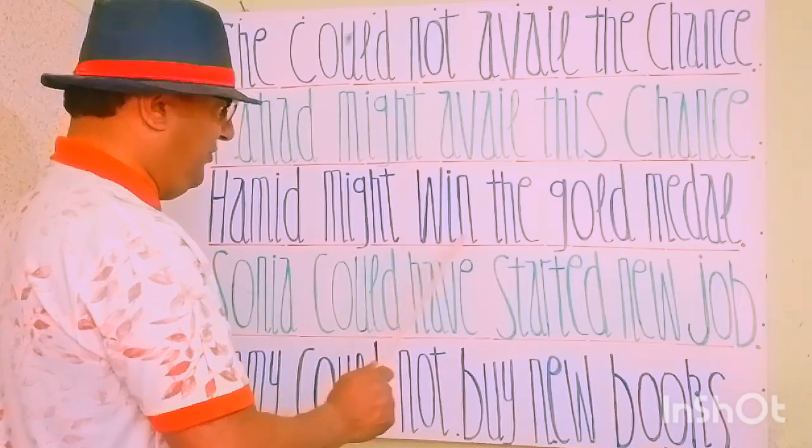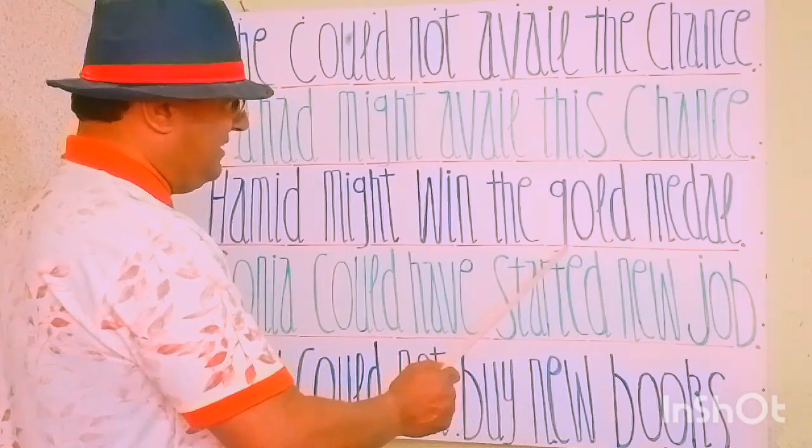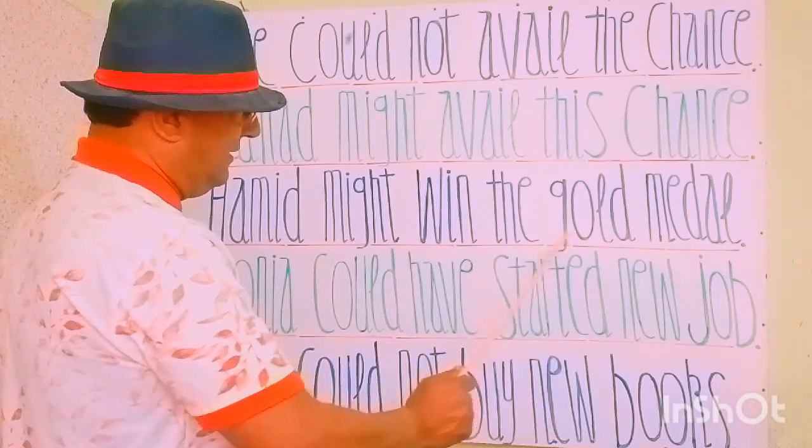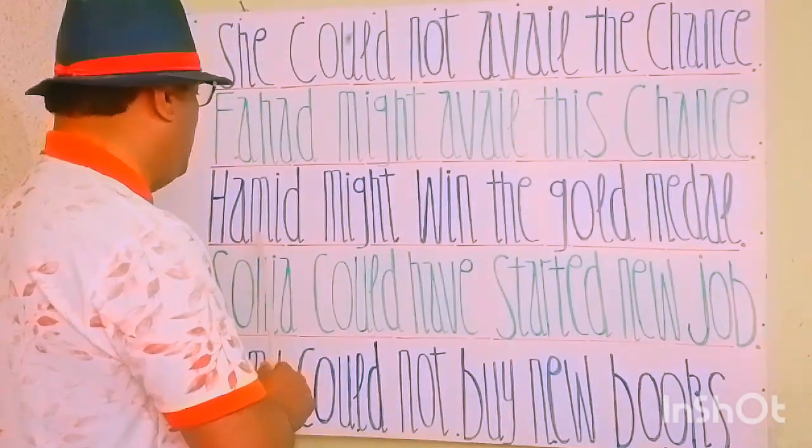Win is the first verb form, and gold medal is an object. तलाई तमगा, इसे कहते हैं सोने का तमगा या तलाई तमगा। Hamid might win the gold medal, शायद हामिद गोल्ड मेडल जीत सके।